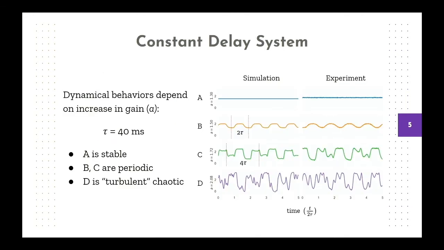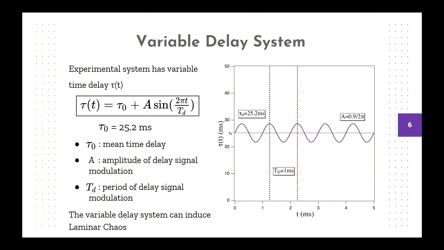Using the parameters that we found in the last slide, we were able to simulate what our system would do under a constant time delay of 40 milliseconds. You can see that as you go down and increase the gain, you find stable, periodic, and fully turbulent chaos. Since constant time delay systems are well documented in studies, we want something more interesting. So we make our time delay variable.